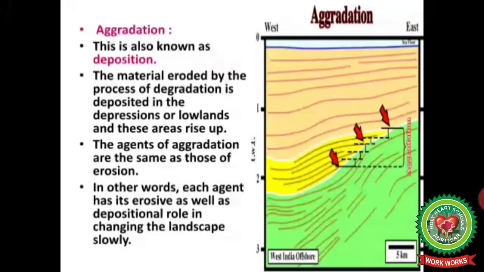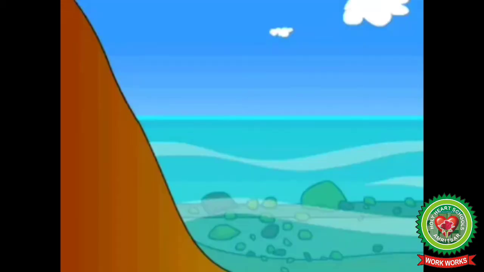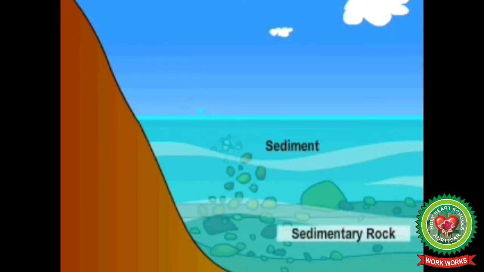Aggradation. Aggradation is also known as deposition. The material eroded by the process of degradation is deposited in the depressions or lowlands, and these areas rise up. The agents of aggradation are the same as those of the erosion. In other words, each agent has its erosive as well as depositional role in changing the landscape slowly.